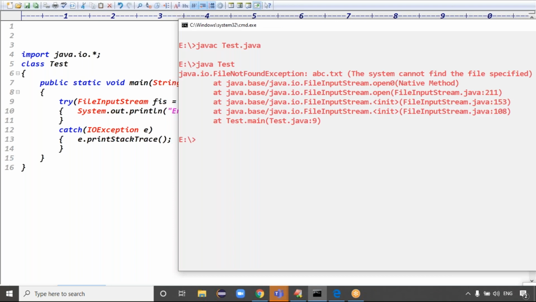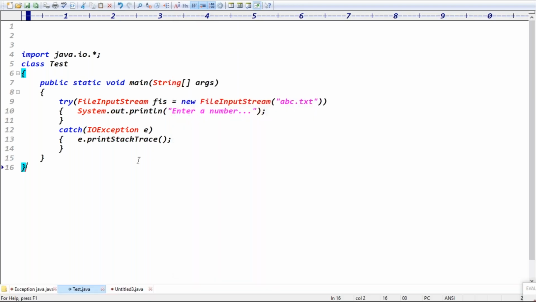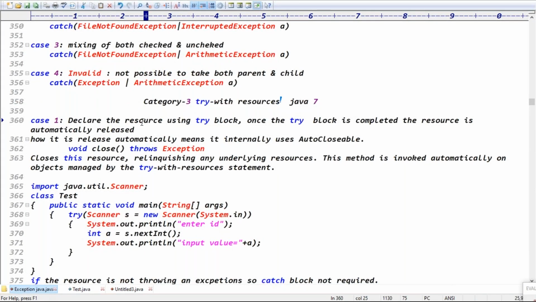Implicitly it is calling the close method, right? Yes, because it throws FileNotFoundException, because this file, abstract.txt, is not available, right? Is it clear now? That is which concept, guys? The try-with-resources concept.